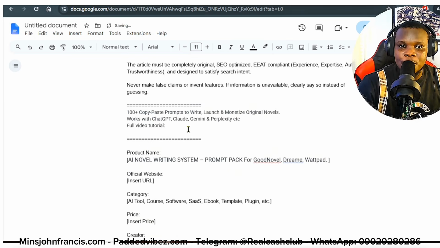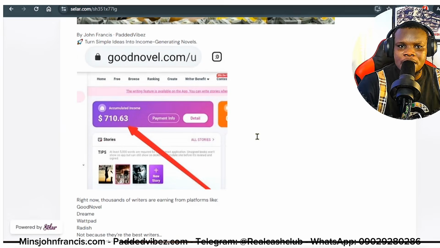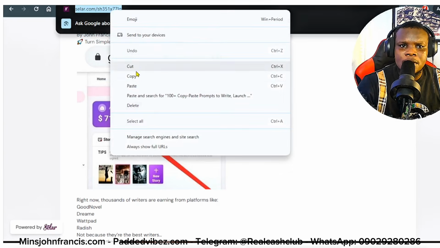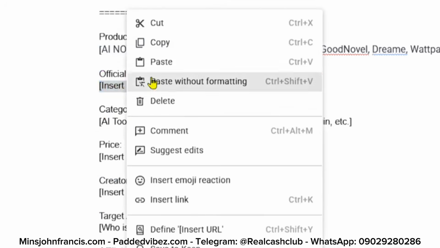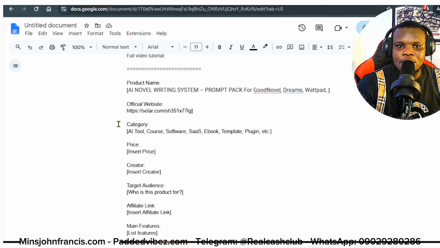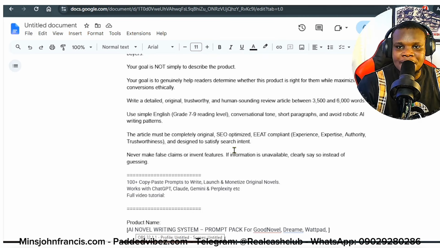You can see the way I'm doing it. I'm going to be giving you this prompt without adding these things so that you can be able to add your own, right? So once you have this in place, go back to the product again, copy the URL of that product. So what you need to do is simply fill in all these details right here, fill in all the details with the product information you are promoting. Copy everything the way it is.